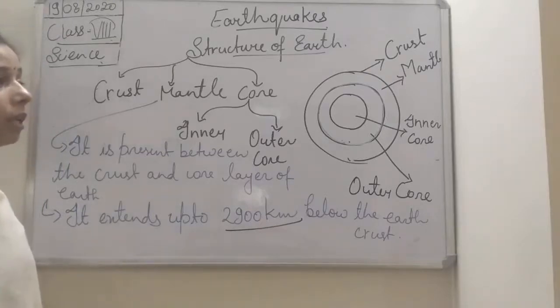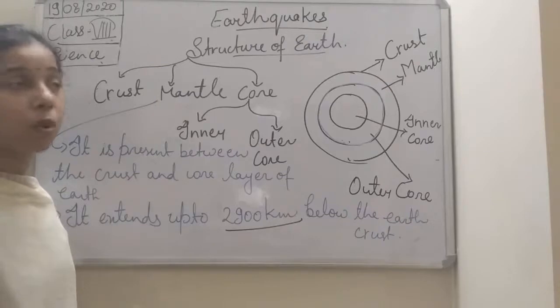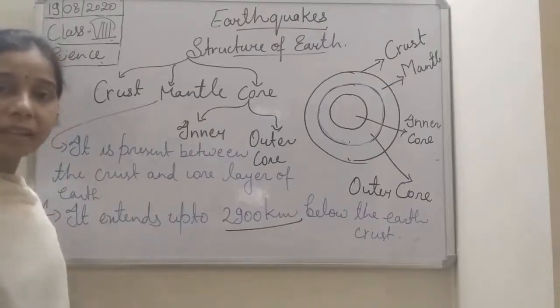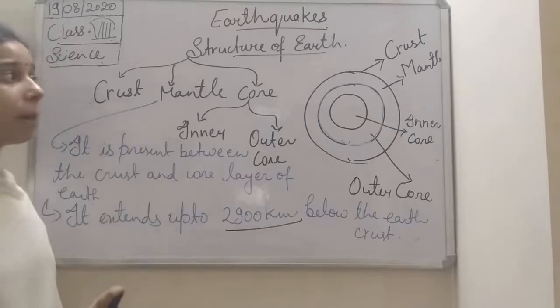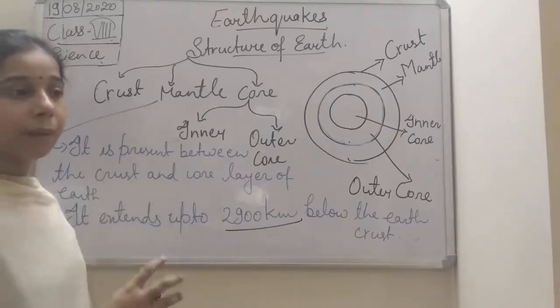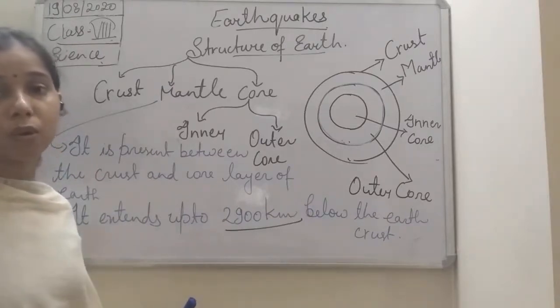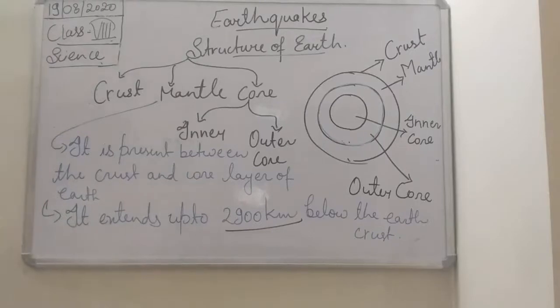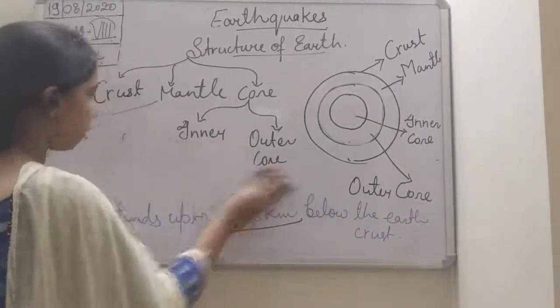Now what are the things present in the mantle, students? So basically it consists of semi-solid rock particles of calcium, magnesium and iron. Not only this, some molten substances are also present, where the small solid rock particles float on the upper layer. So what is the composition of the mantle, students?